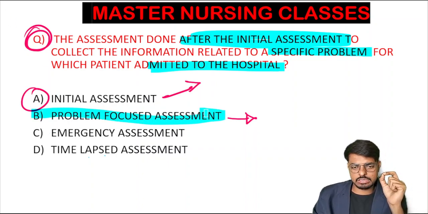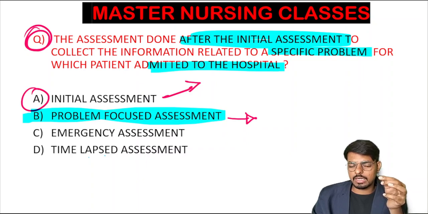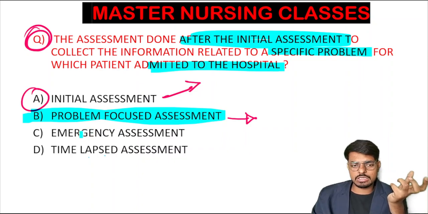Then what is the emergency assessment? Emergency assessment is the assessment we do in a life threatening situation, where for every patient we approach with airway, breathing, circulation, and then disability, exposure, and environmental control. These are all the primary survey, and the secondary survey we do in the emergency assessment. This one is not an emergency assessment. We do the emergency assessment where there is a life threatening condition.